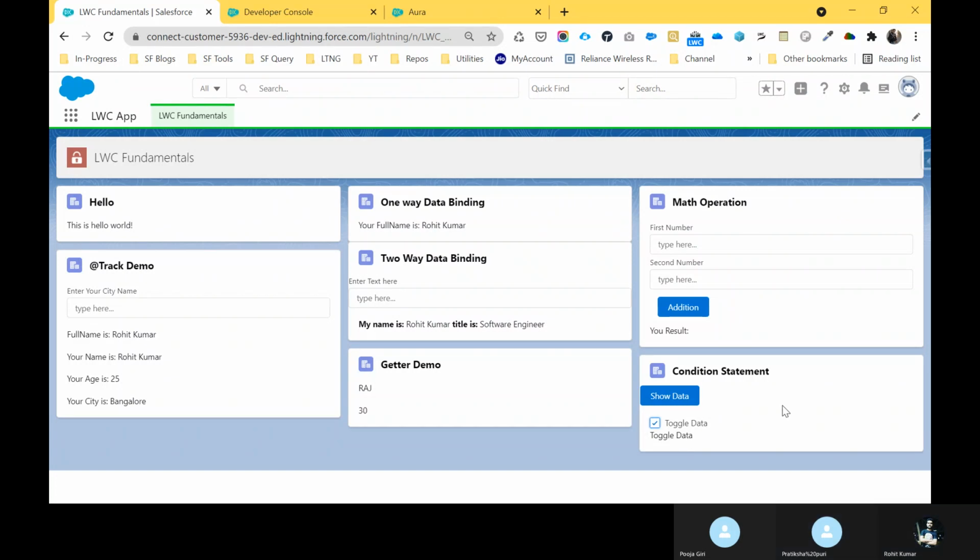So this example you can apply in your real-time project if you have this type of requirement, or you want to show some data, like once I click the button, I want to fetch account records or contact records. So based on your requirement, you can use that.